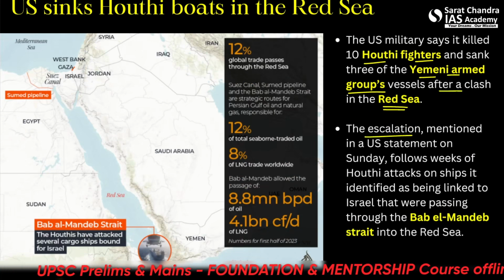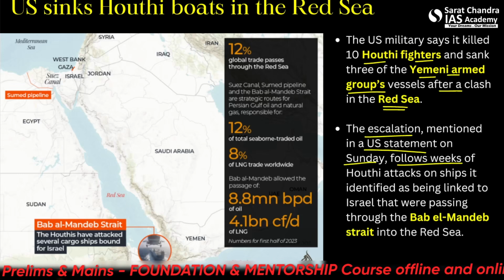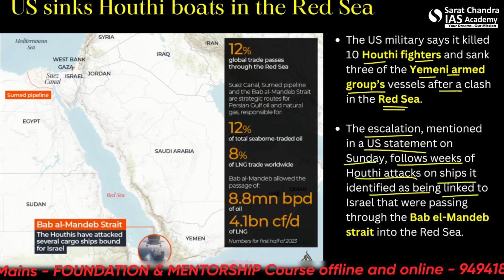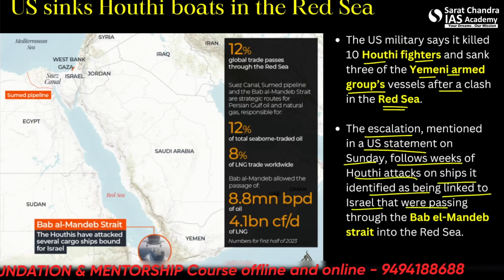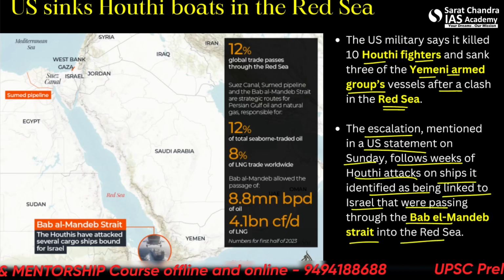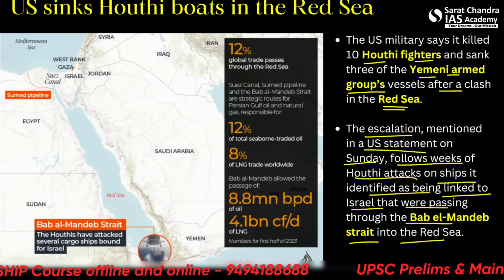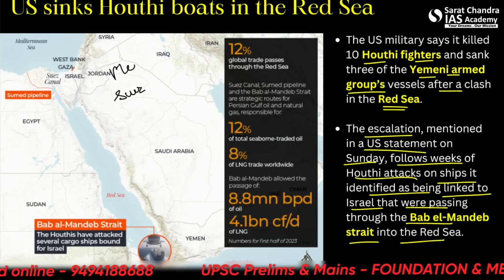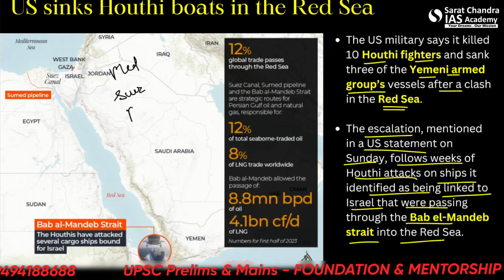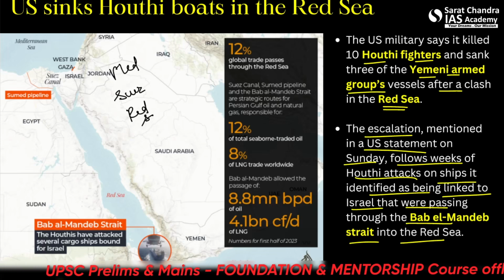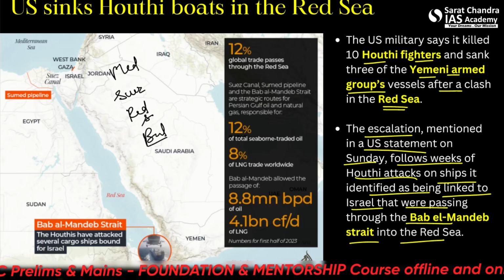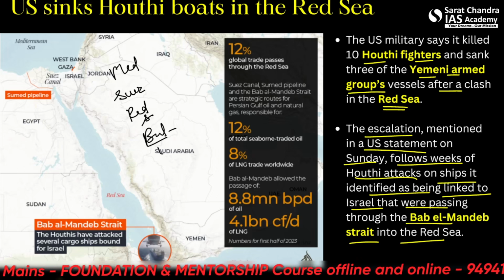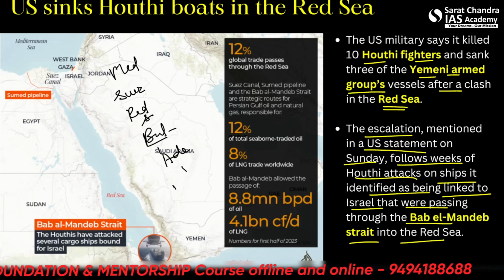The escalation mentioned in the US statement on Sunday follows weeks of Houthi attacks on ships it identified as being linked to Israel that were passing through the Bab el Mandab Strait into the Red Sea. So now what's important for us is to connect these things. One, Suez Canal, Mediterranean Sea. Alright, and then we see the Red Sea. Then the Bab el Mandab Strait, and then the Gulf of Aden, and then the Arabian Sea.